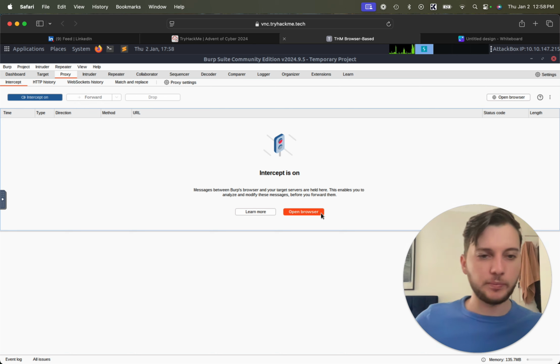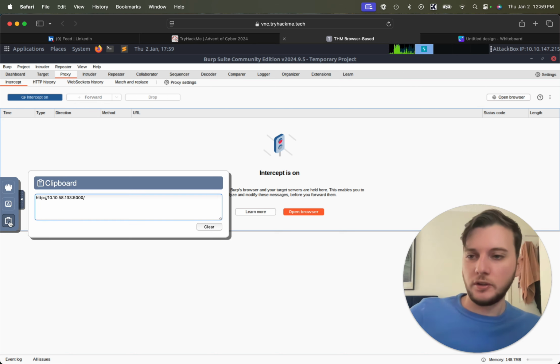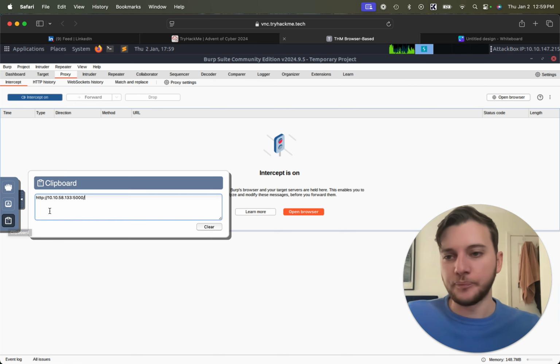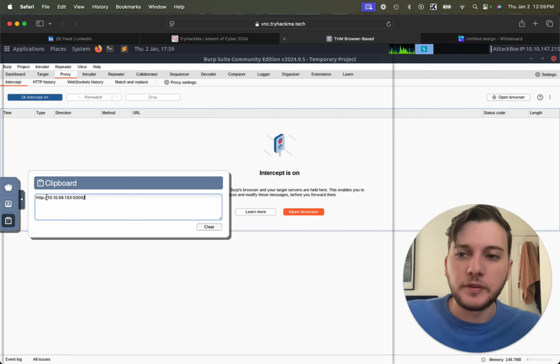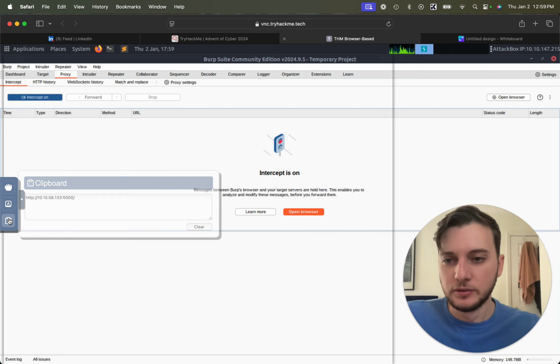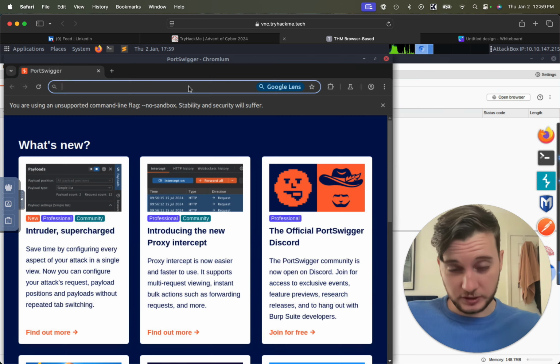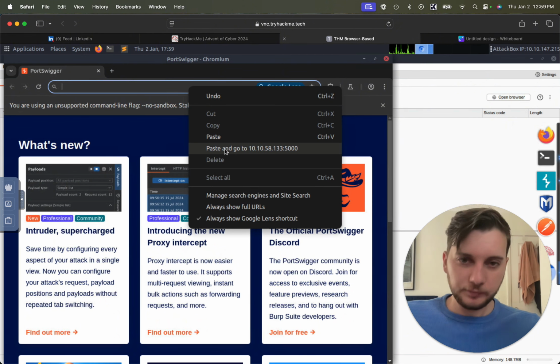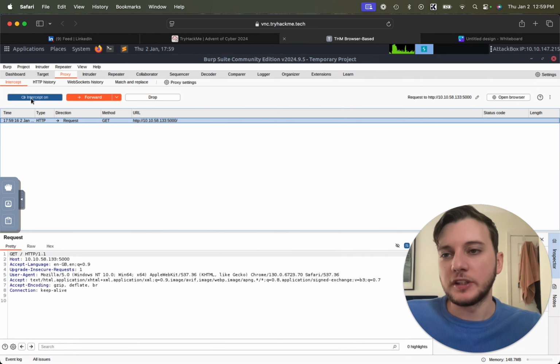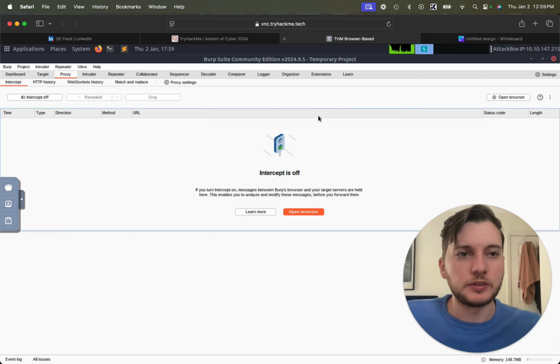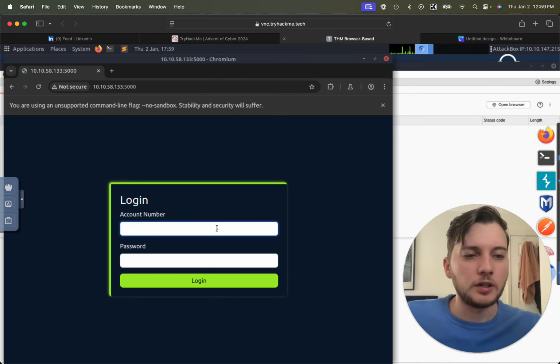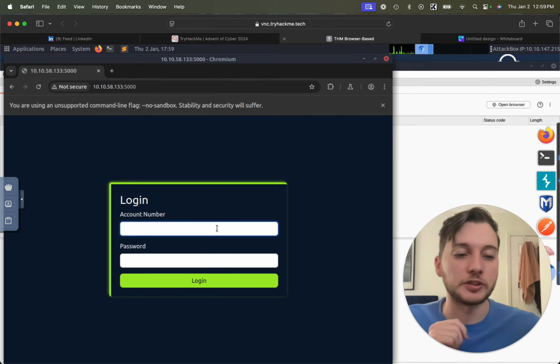We're going to open up the browser and make sure that's copied over. When you start your VM, the IP is going to auto populate, so you don't have to worry about typing it out. Loads up. And before we actually start intercepting, I'm just going to turn this off for a second. We're just going to understand how the application works, right?